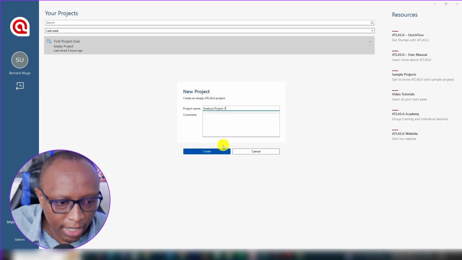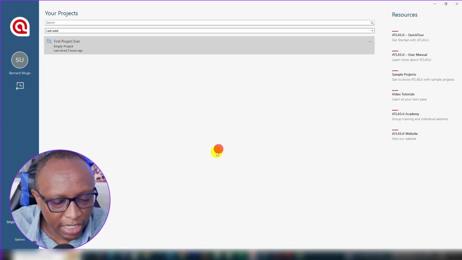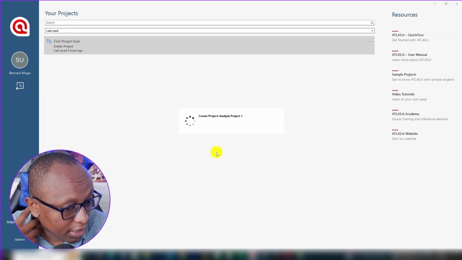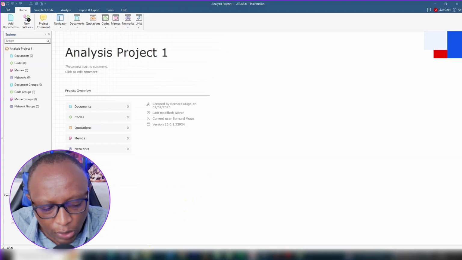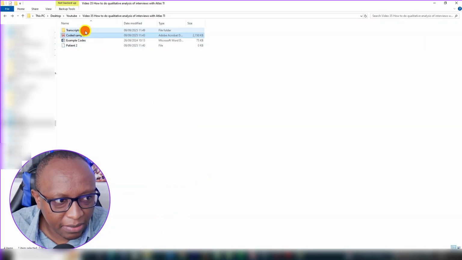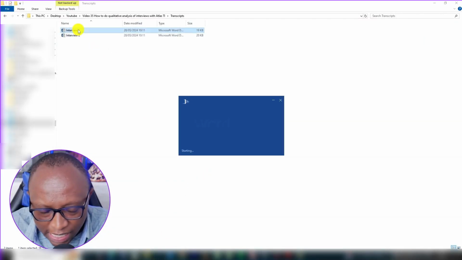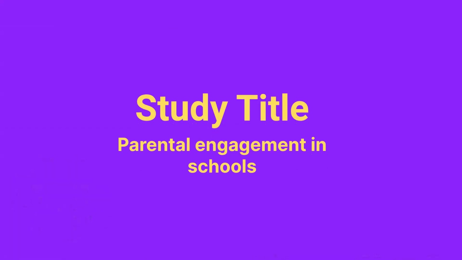Analysis project 1, then we click on create. So we are creating this project. Here we have our analysis project. For this project, I'm going to analyze 2 transcripts, as you can see here. These transcripts relate to the topic of engagement, of parental engagement. So it's engagement of parents in schools.